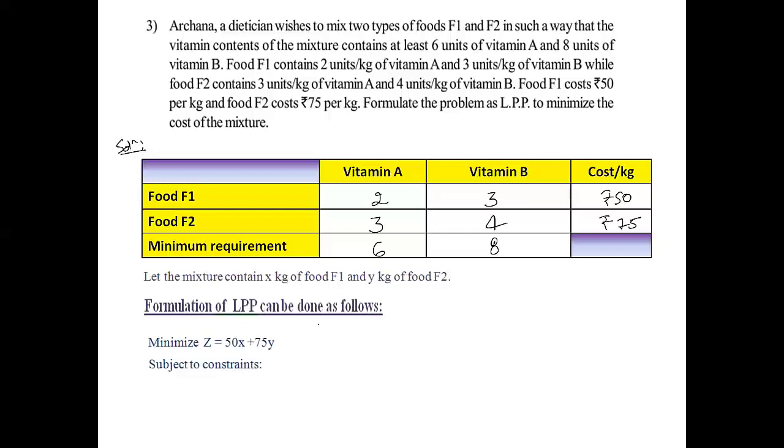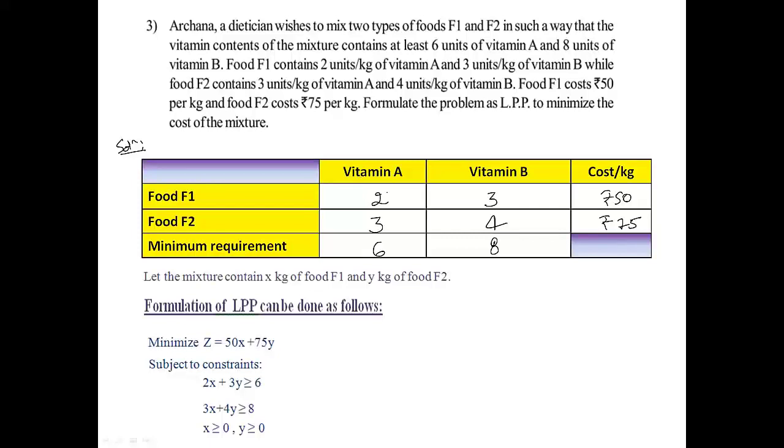Subject to constraints. So minimum requirement of vitamin A, vitamin B. That is 2X plus 3Y greater than or equal to 6, and 3X plus 4Y greater than or equal to 8. You can just check this second and third column. And the last is non-negative constraint. X is greater than or equal to 0, Y is greater than or equal to 0.